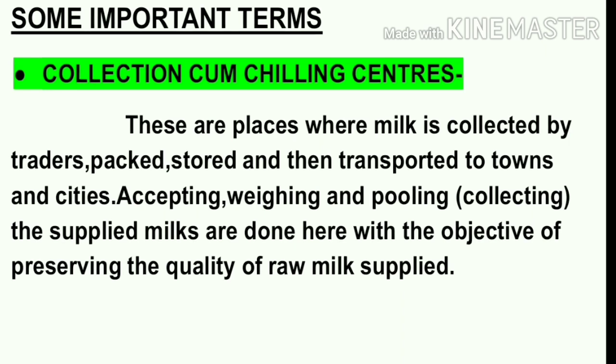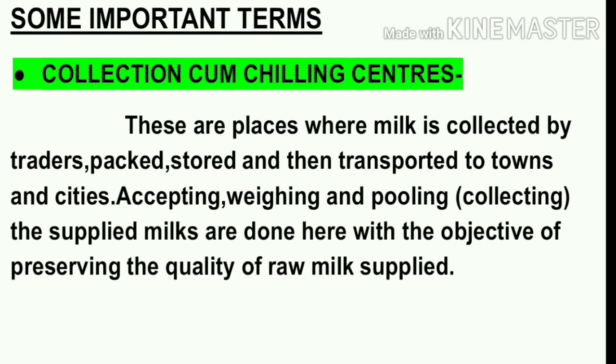So in order to preserve the quality of the milk, it is kept at a very low temperature, preferably 3 to 4 degrees Celsius. The milk is collected at first, then it is preserved, then the quantity of the milk is weighed, and then finally it is supplied to the retail outlets, for example Amul, then Mother Dairy. So students, this is how the process of dairy farming is undertaken.